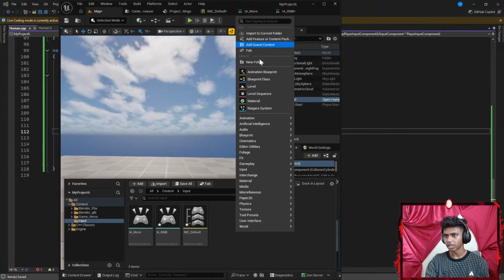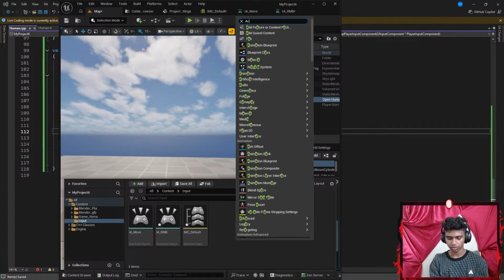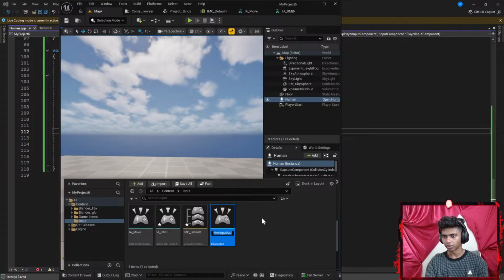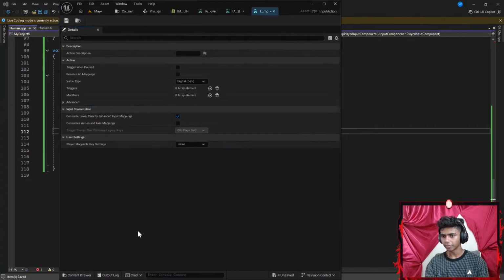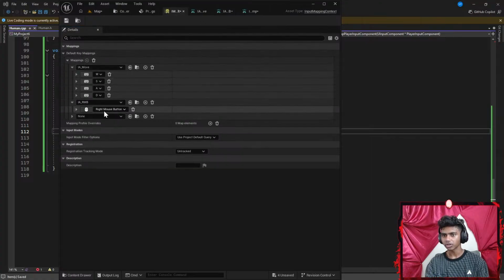Okay, I'm going to go ahead and create inside my input something like an action input. I'm going to call this IA underscore jump. I'm going to double click this. Let's set this to something like a 2D vector. I'm going to set this to IA jump.